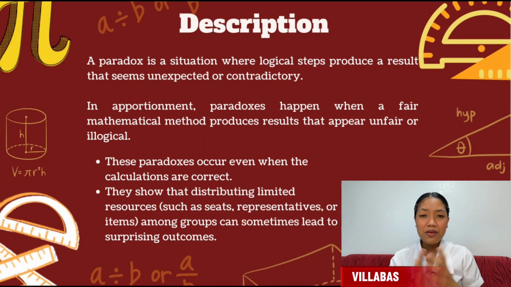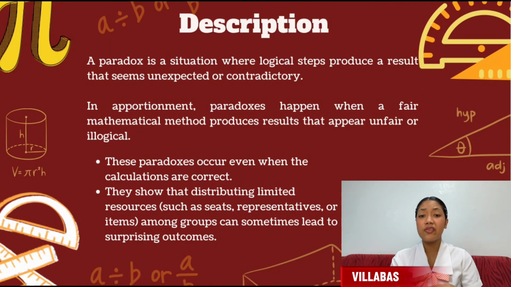Good day, everyone. Before we discuss the different types of apportionment paradoxes, let us first understand what the paradox of apportionment is. A paradox is a situation where we follow logical steps and correct calculations, but the results seem surprising or even contradictory to what we expect. In mathematics, paradoxes often appear when a solution is technically correct, but it does not match our sense of fairness or logic.